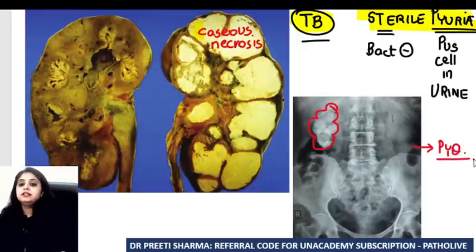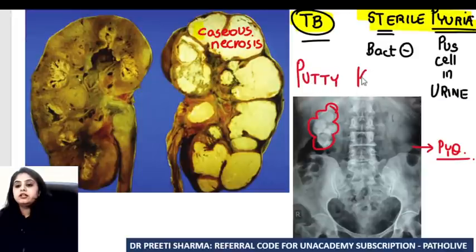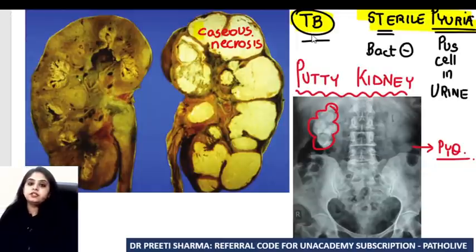Having said that, this is the first spotter, and it has been given a very fancy name rather than just calling it TB of the kidney. They call it putty kidney. So remember, the question that will come is that this image will be given and the option will be putty kidney. Putty kidney is TB of the kidney.